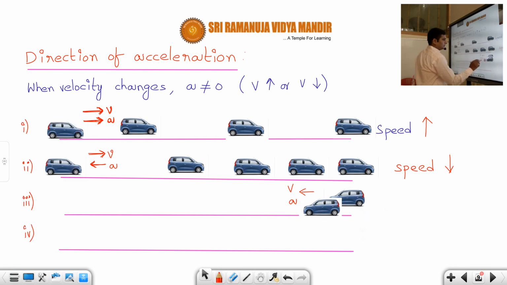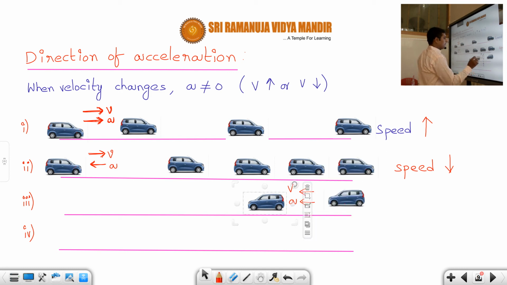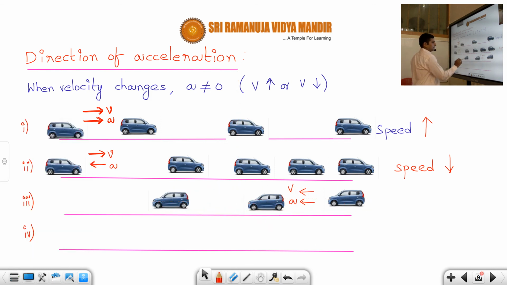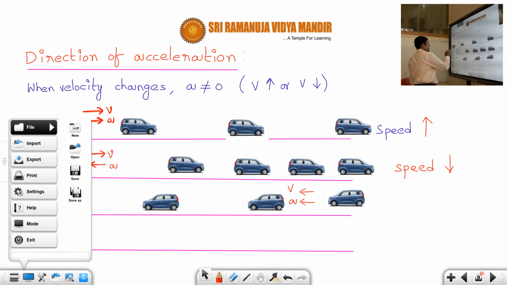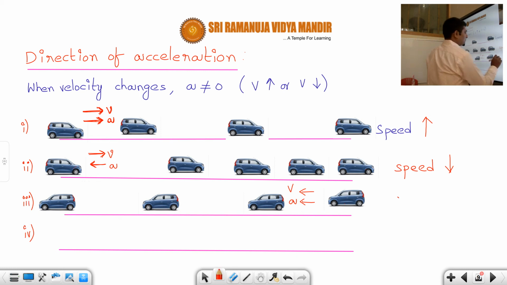Initially it is like this somewhat. Then as the velocity keeps on increasing, the distance covered by it also will increase. Like this, the distance covered by it will increase gradually. So you can say that the speed will increase. Correct or not, students? The speed will increase.